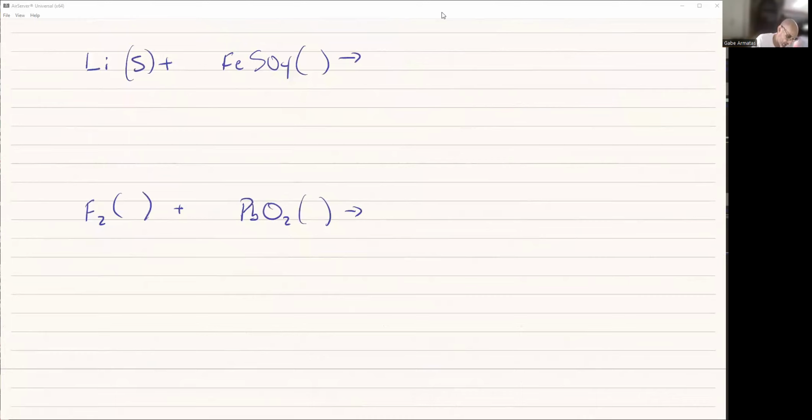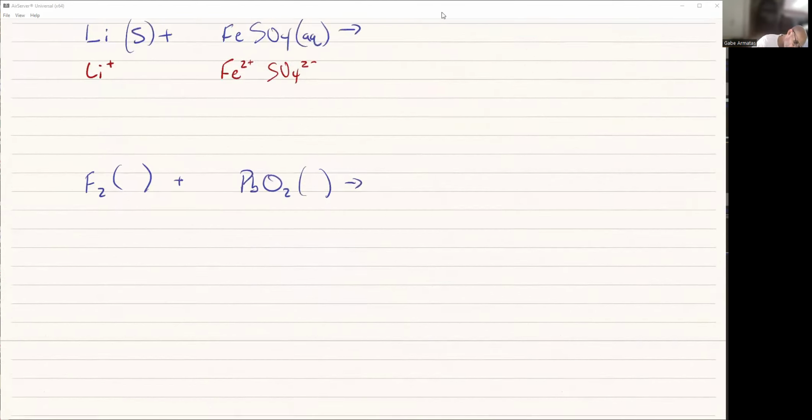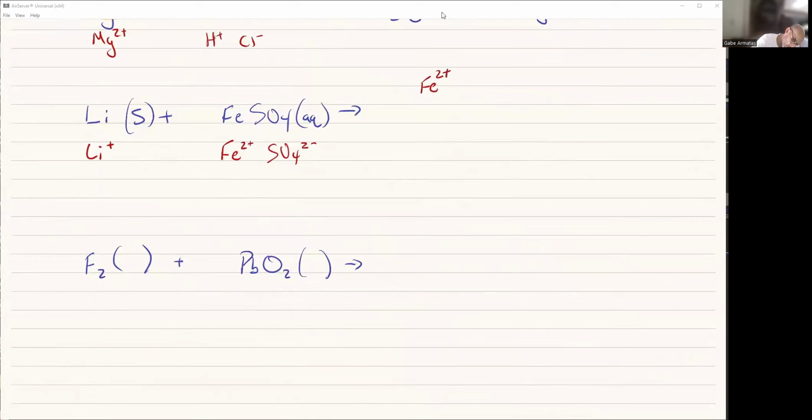Next up, lithium. Lithium, like all metals, likes to form a solid. Iron sulfate is aqueous. We can look at our solubility table and find that out. Again, in this case, lithium is in group 1. It likes to form +1. Iron is a metal. It is going to form +2 here because I know that the whole thing is neutral. There's 1 iron. Sulfate forms 2-. So that means that the iron being 2+ and the lithium with the sulfate.